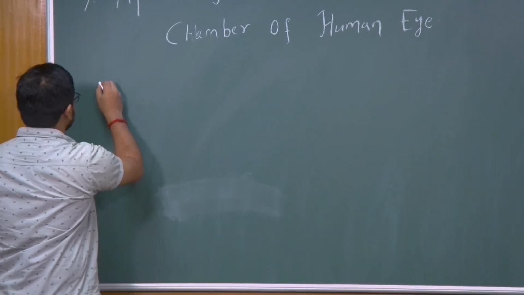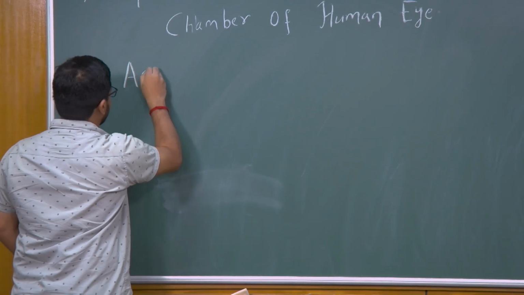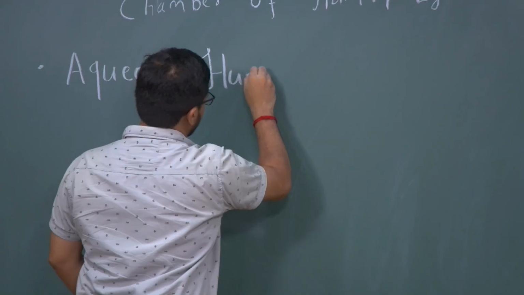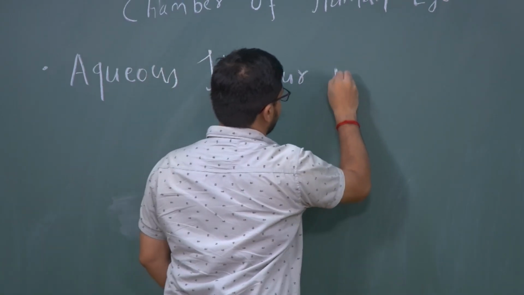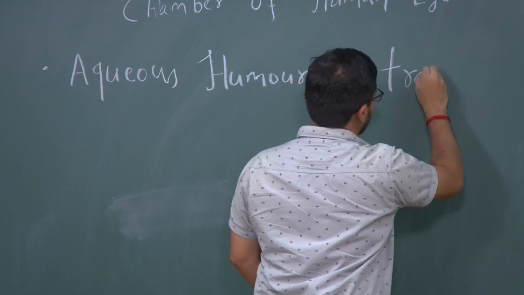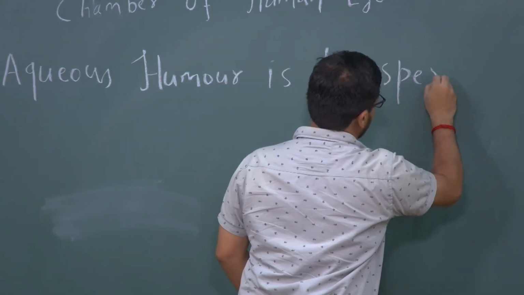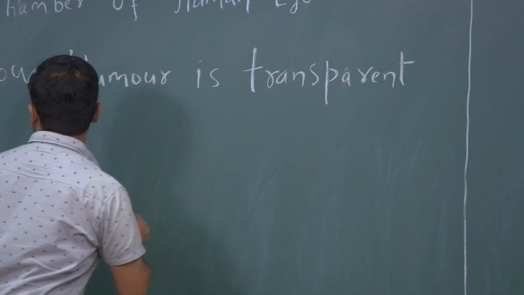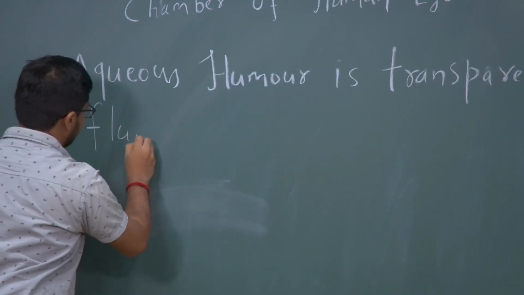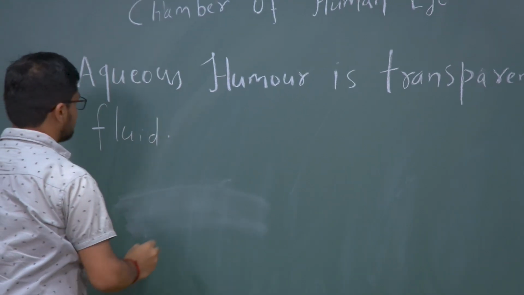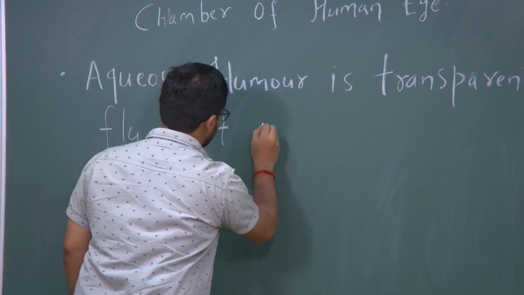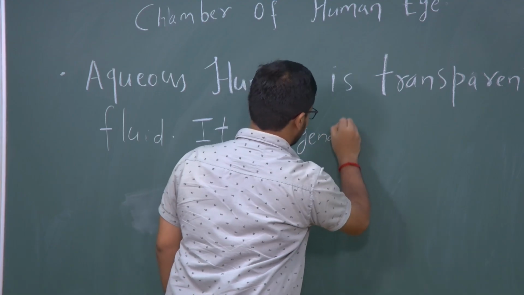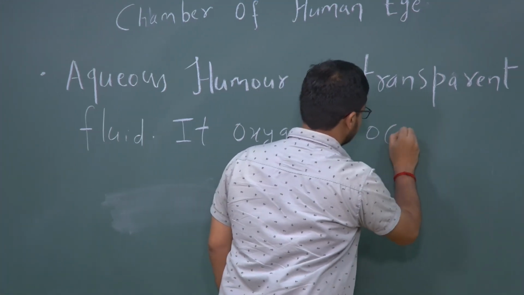So, this aqueous humour is a transparent fluid, and it provides nutrition and oxygenates the ocular parts.